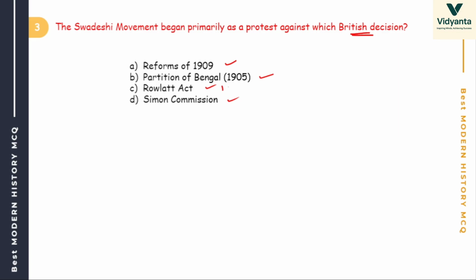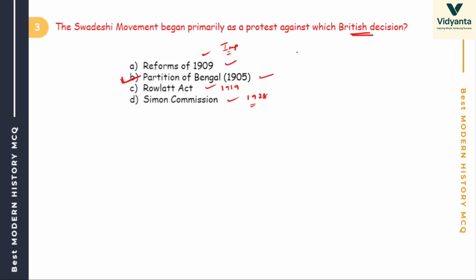Here the Rowlatt Act was 1919 and the Simon Commission 1928. Remember these years also. The answer is Partition of Bengal, 1905.